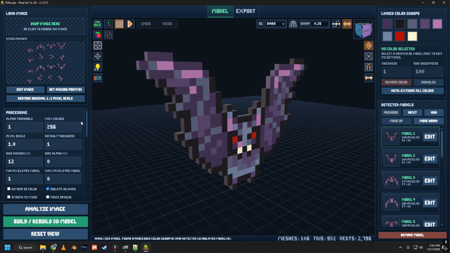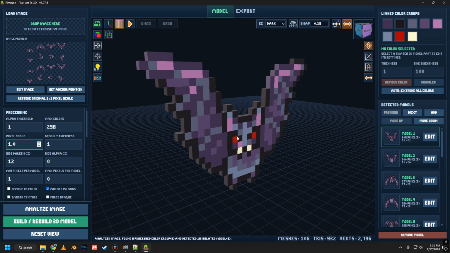Alpha threshold will determine how transparent a pixel can be and still be brought in as part of the model. Max colors is obviously the max colors allowed in the model. And if you have more than this amount of colors, then the colors will get quantized down to this number of colors. And I'll go over more about that down below.